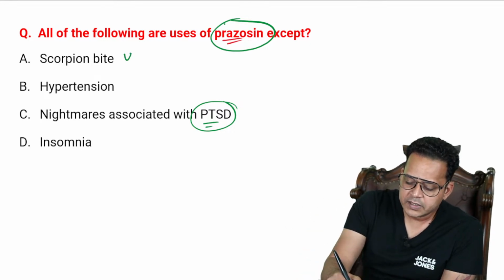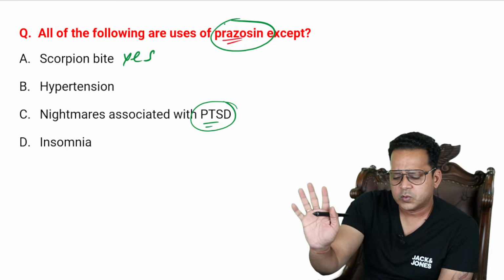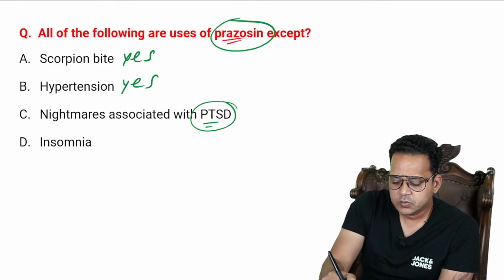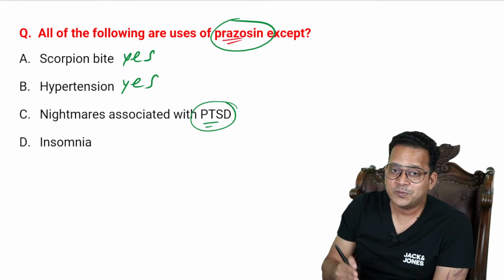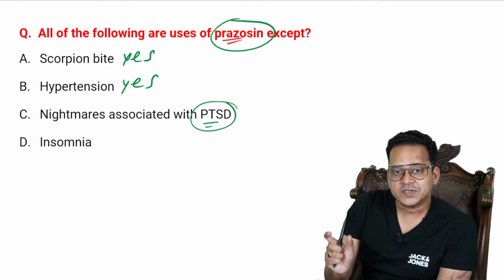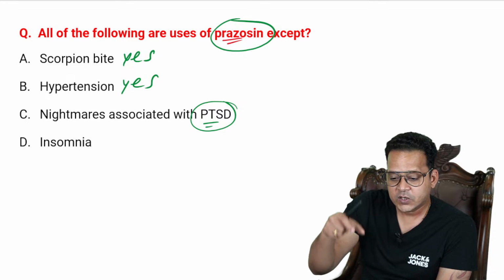Scorpion bite is a use of prazosin. All of you know this. Hypertension is a use. All of you know this. So all of you know that in your exams, a lot of MCQs you'll be stuck between two options, as it is in this case, C or D.